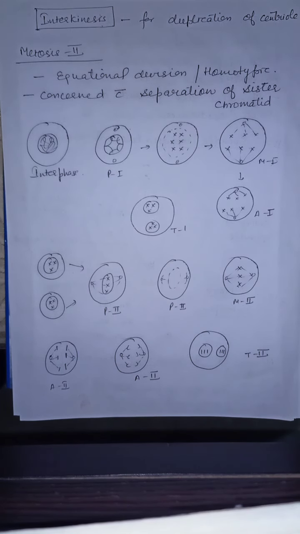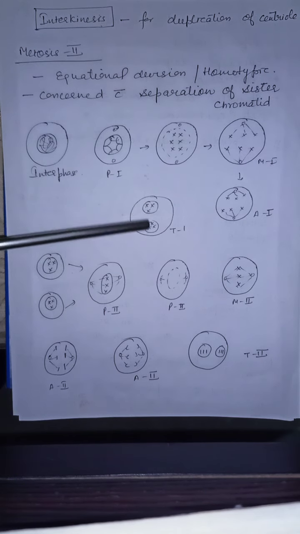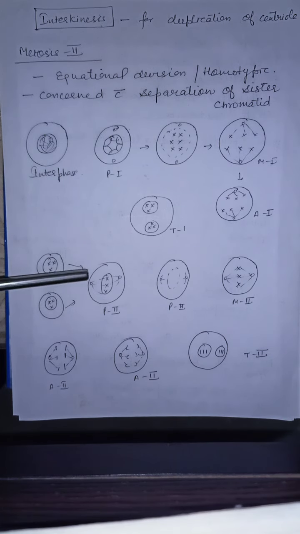Now meiosis 2. What happens in meiosis 2? See, we have formed 2 cells here. A cell membrane will be formed, and the cytoplasm will also divide into 2 parts, so 2 daughter cells are formed in meiosis 1. Now these 2 daughter cells will enter meiosis 2. So this is prophase 2. In prophase 2, the nuclear membrane will disintegrate and the spindle fibers will move to the opposite poles.